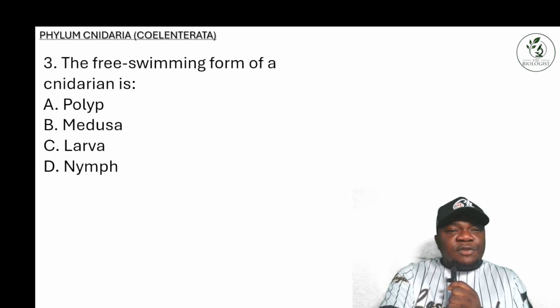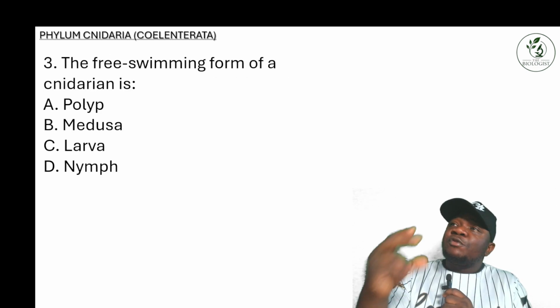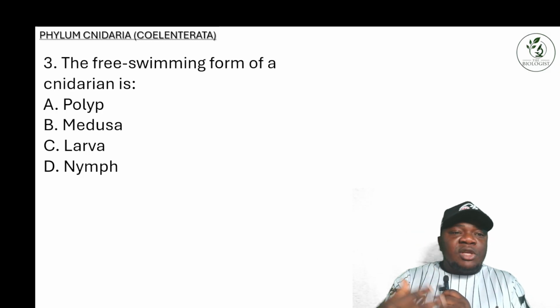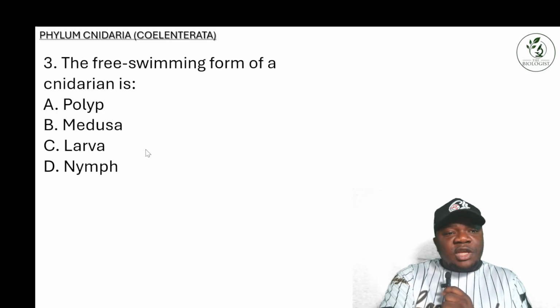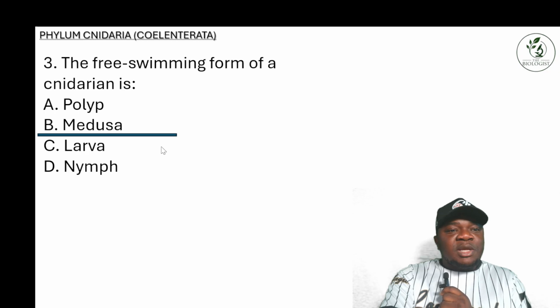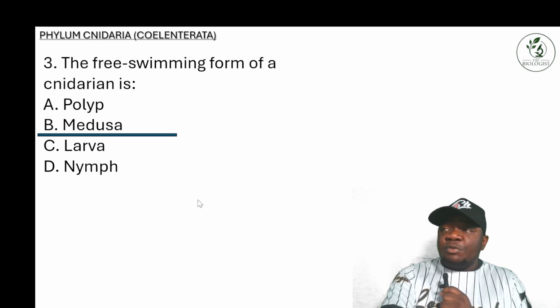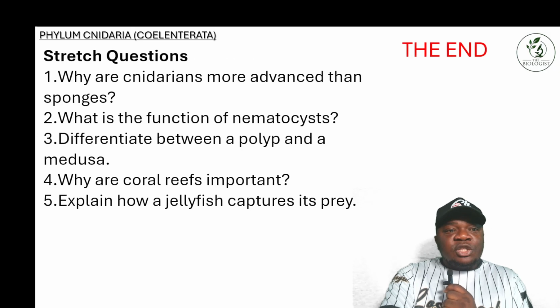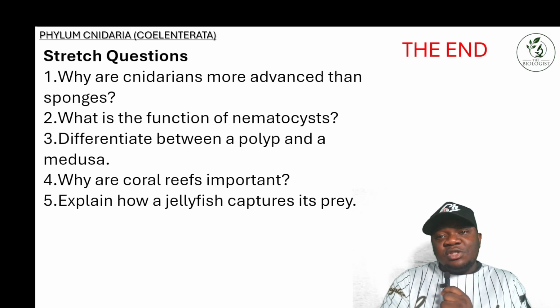Then the free swimming form of Cnidaria. Don't forget we have two forms: you have a polyp and you have a medusa. Which of them is free swimming? Don't forget that the medusa is the free swimming form of Cnidaria, for example your jellyfish. All right, these are just questions you can use to test yourself.